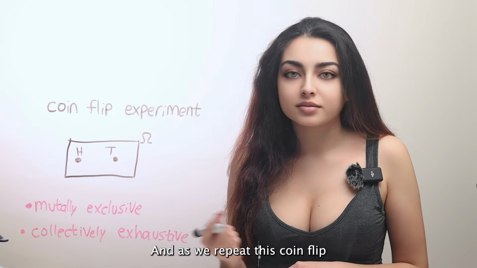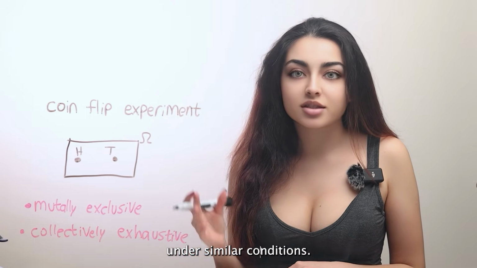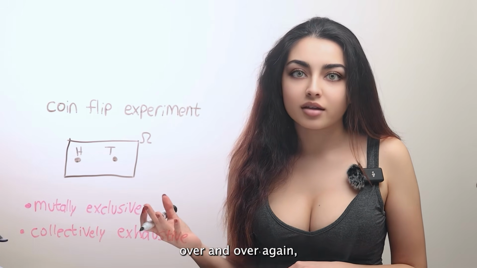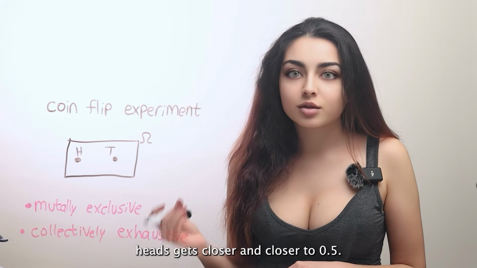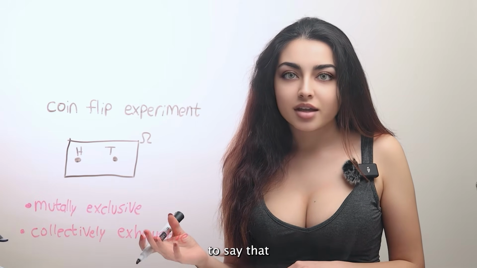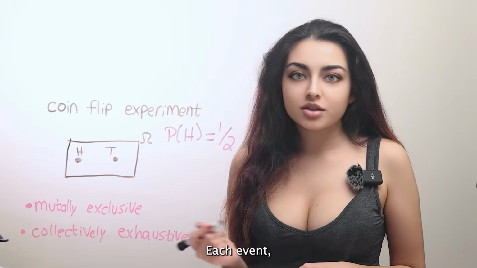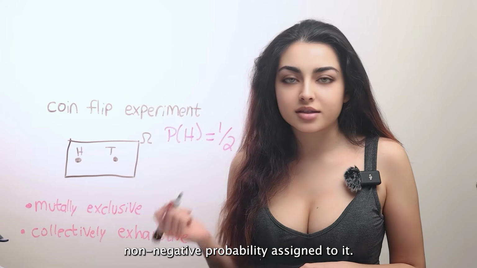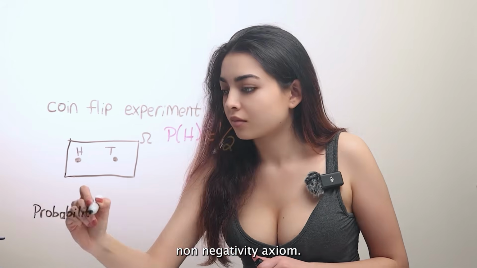And as we repeat this coin flip experiment a large number of times under similar conditions, so as we keep flipping the coin over and over again, it appears that the relative frequency of obtaining heads gets closer and closer to 0.5. Therefore, you may be inclined to say that the probability that we obtain a heads is 0.5. Each event, heads or tails, has a certain non-negative probability assigned to it. This is known as the non-negativity axiom.